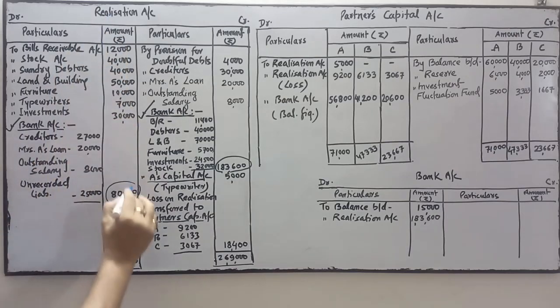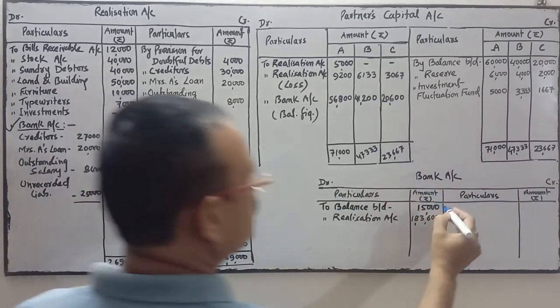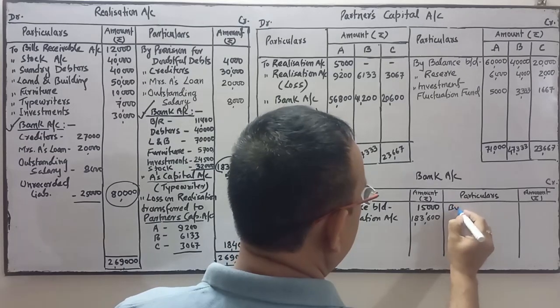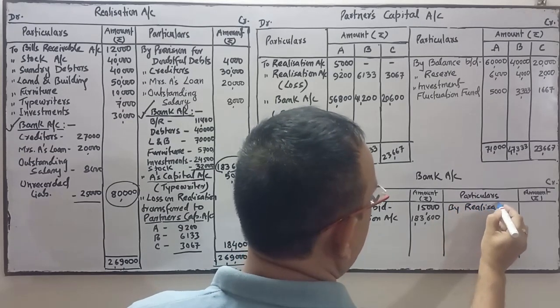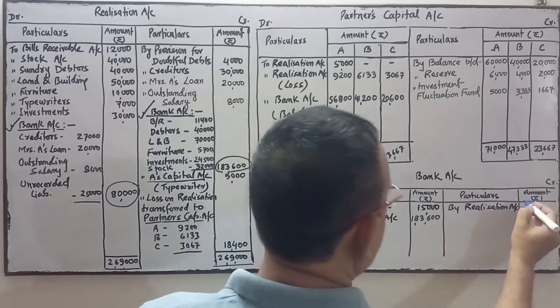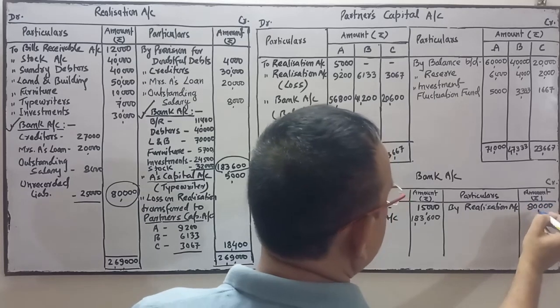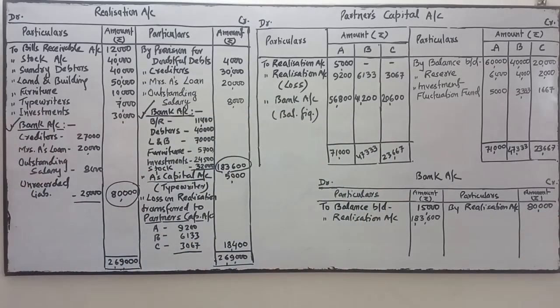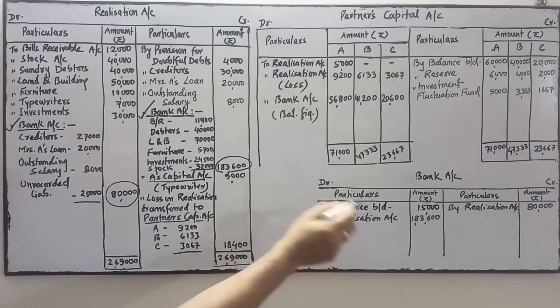So realization account debit to bank account. So bank is on credit. So on the credit side we will do the posting by realization account. Amount is 80,000. So this bank and this bank are posted to the ledger of bank.